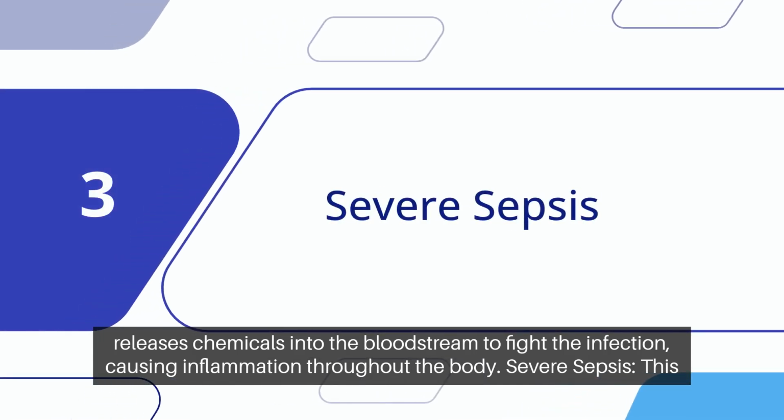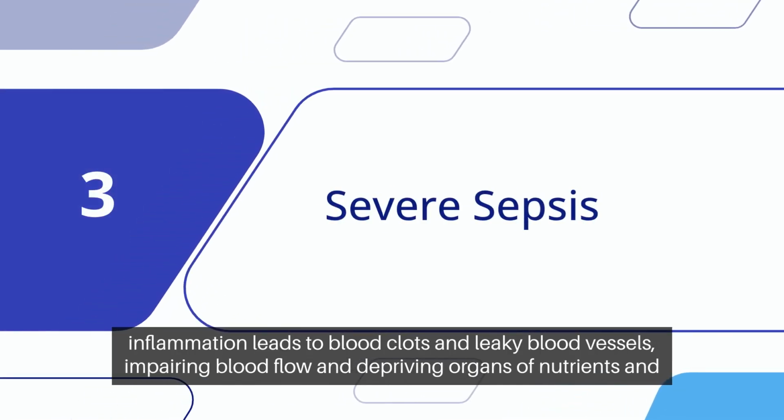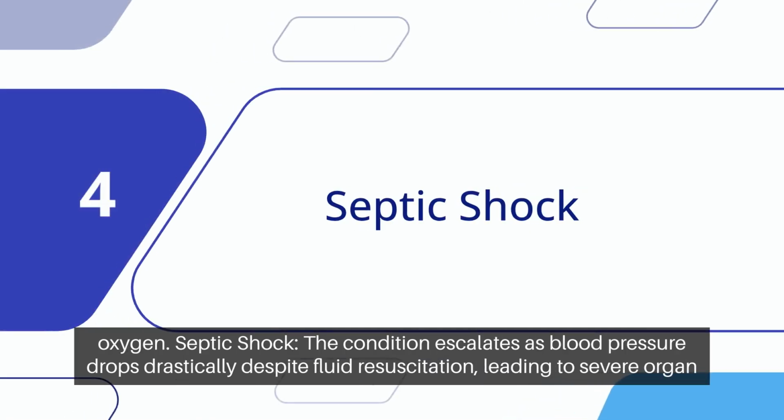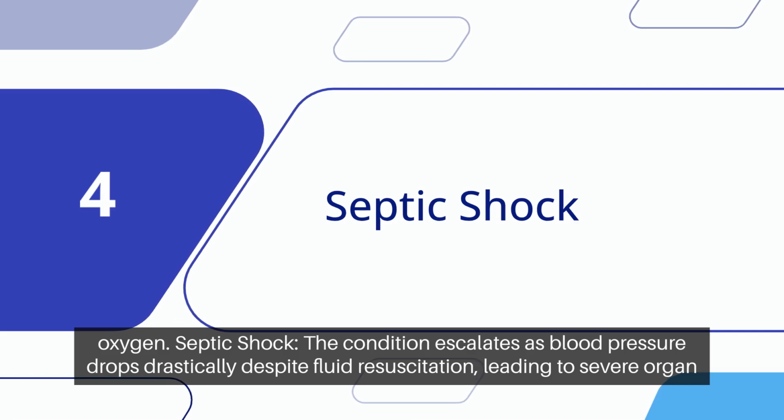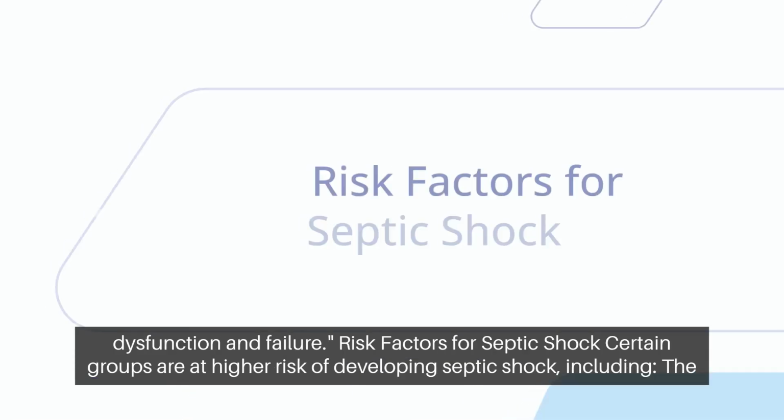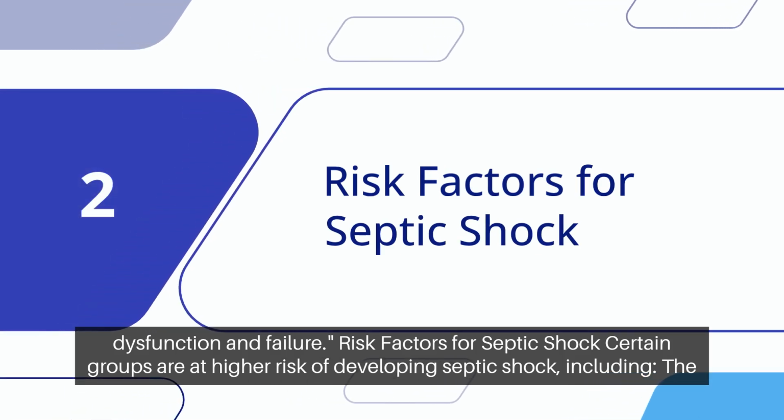Severe sepsis: this inflammation leads to blood clots and leaky blood vessels, impairing blood flow and depriving organs of nutrients and oxygen. Septic shock: the condition escalates as blood pressure drops drastically despite fluid resuscitation, leading to severe organ dysfunction and failure. Risk factors for septic shock.